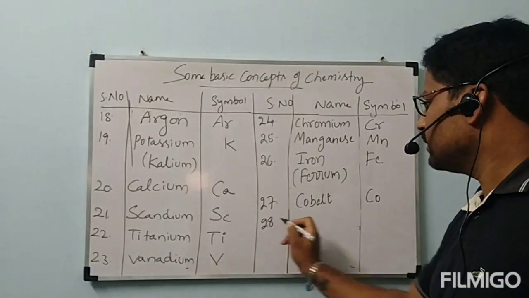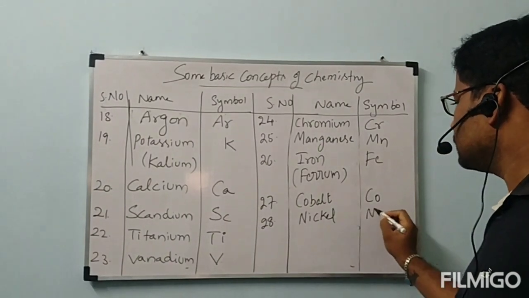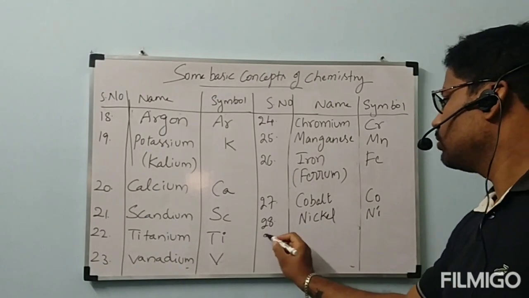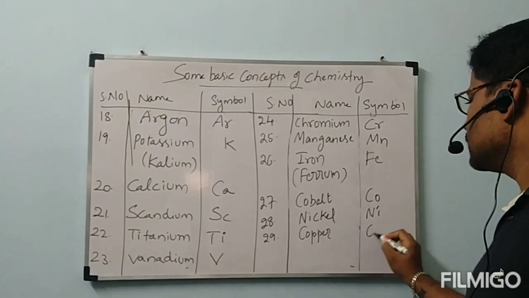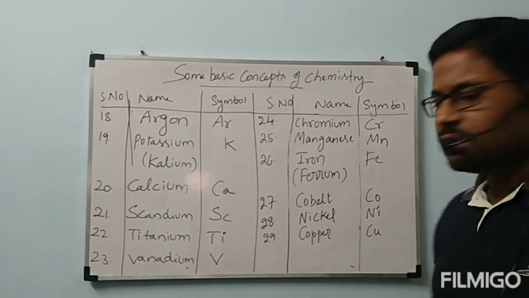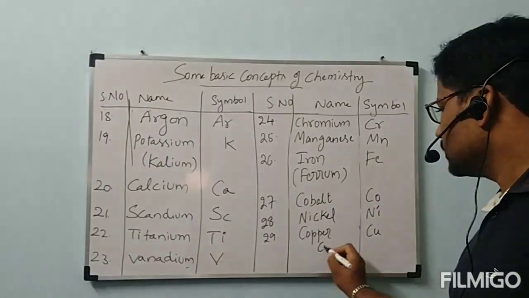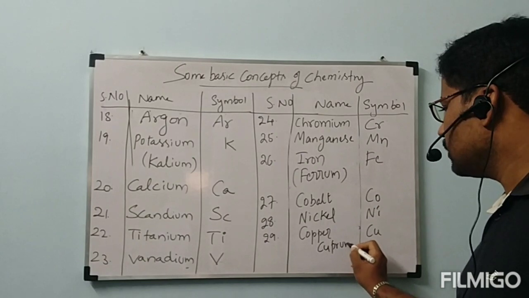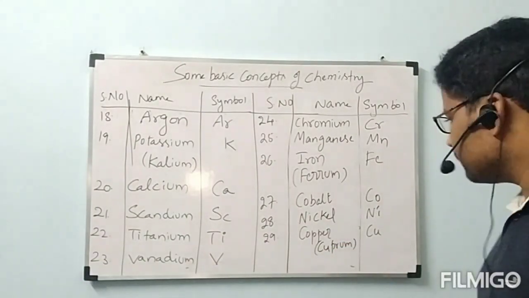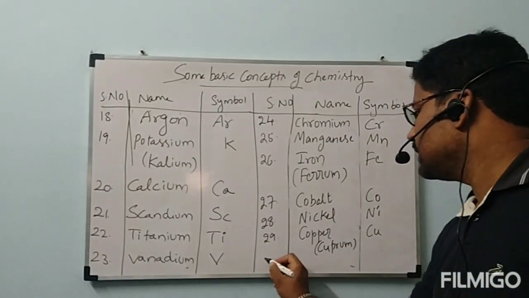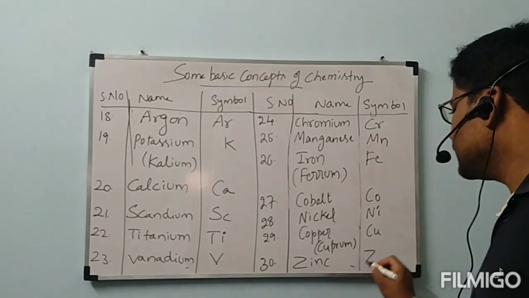Next, 28, nickel, symbol Ni. 29, copper, symbol Cu. Cuprum is the Latin name of copper. From that we got Cu. Next, 30, zinc. Zinc symbol is Zn.